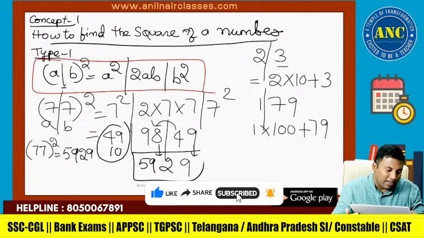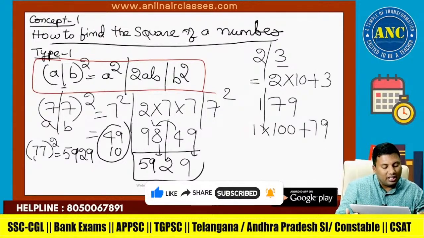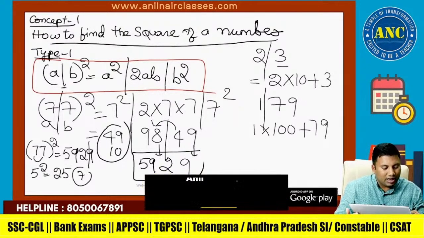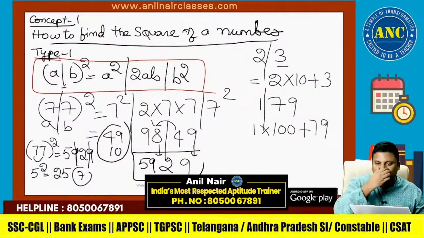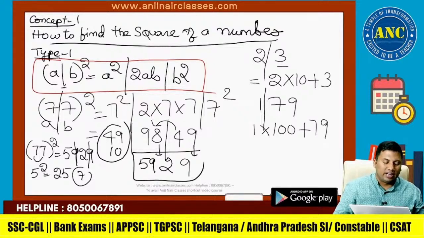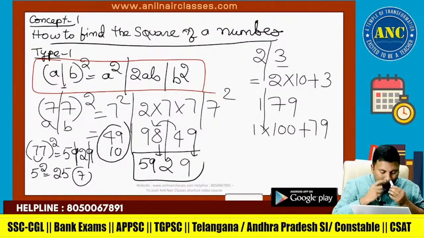So we get 5929. Verification: 7 plus 7 is 14. Digital sum of 14 is 5. 5 square is 25. 2 plus 5 is 7. 9 cancels. 5 plus 2 is 7. I hope it is clear, right? 77 square is 5929.